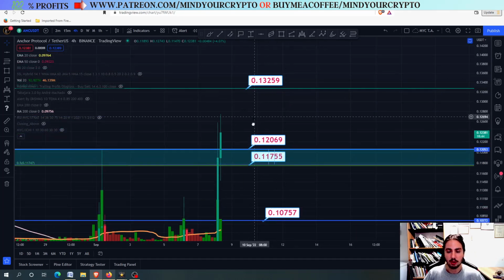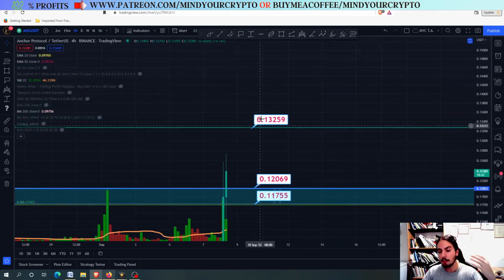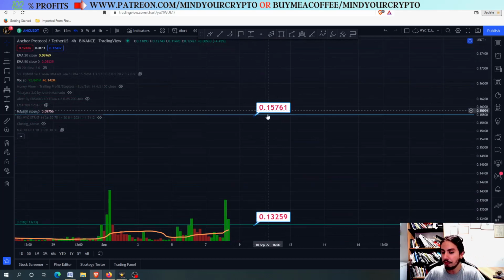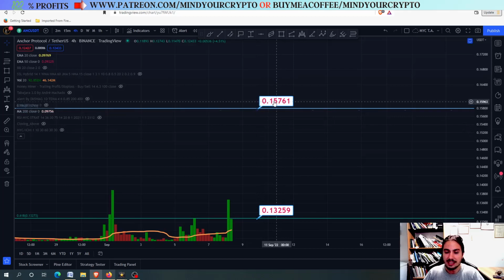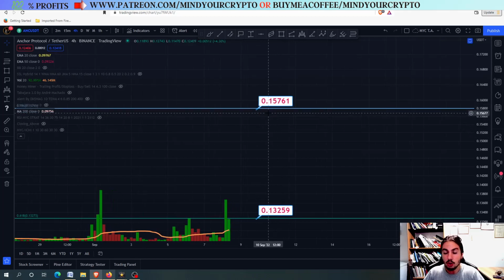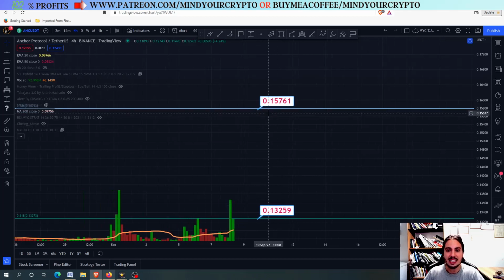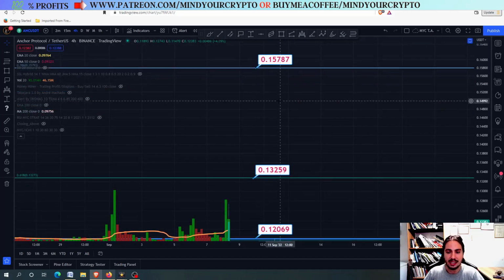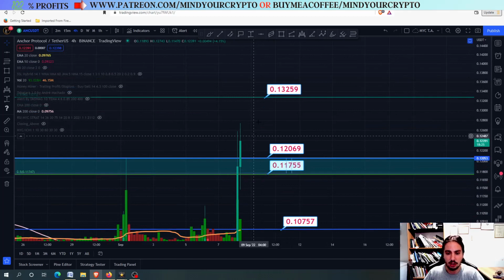So what happens if we close above? We get to the 0.1325. What happens if we close above the 0.1325? We are going to go to the 0.15761, in which there we are going to have a huge resistance level area. Okay, so I want you to be extremely careful around this target right here. We are going to have the first rejection going on.